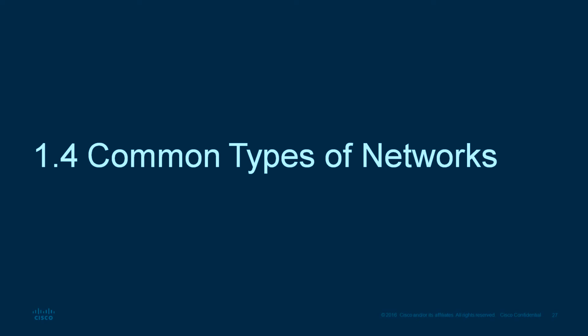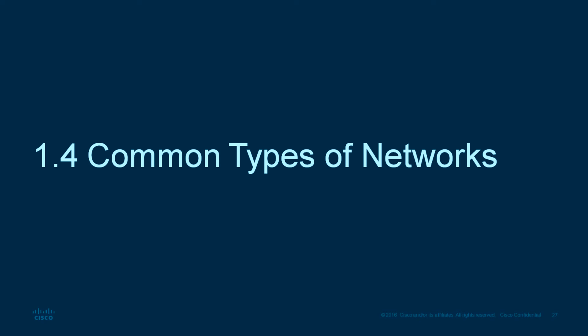Now that you are familiar with the components that make up networks and their representation in physical and logical topologies, you are ready to learn about the many different types of networks available. Networks come in all sizes. They range from simple networks consisting of two computers to networks connecting millions of devices. Okay, there are two ranges of networking: to connect two devices and also to connect millions of devices.